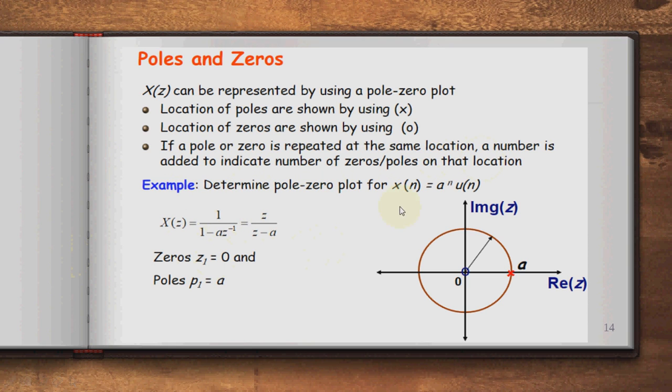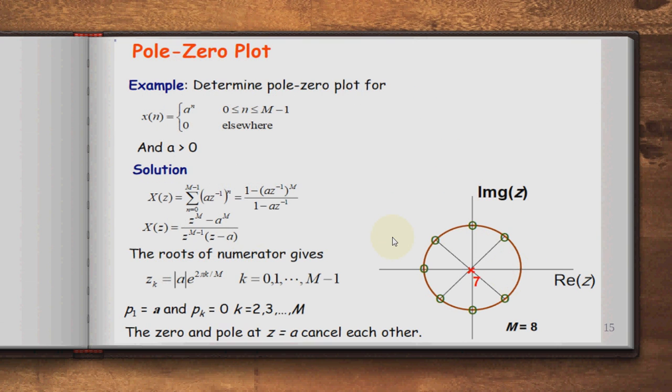Let us take one example, that is x of n equal to a raised to n u of n. Its Z transform, by observing the table, is 1 divided by 1 minus a z raised to minus 1, which is equal to z divided by z minus a. So here there is one zero, that is z1 equal to 0, and one pole, p1 equal to a. Here the zero is represented, and here the pole is represented on the real axis, so that pole value is a. You can determine the poles and zeros in this way.